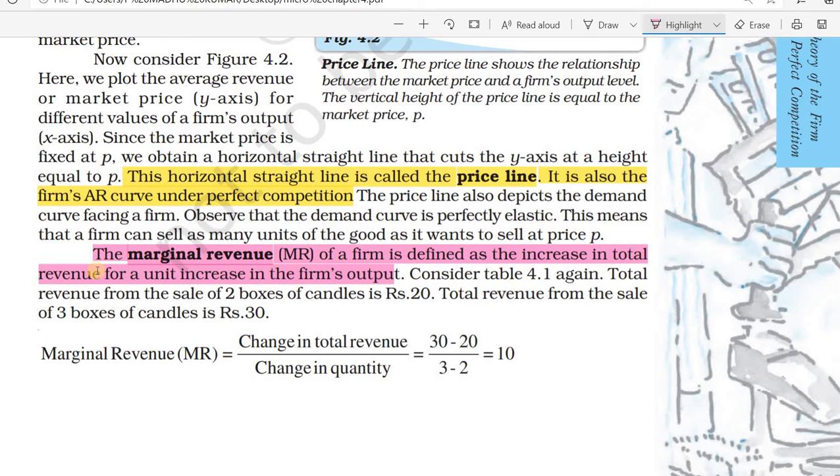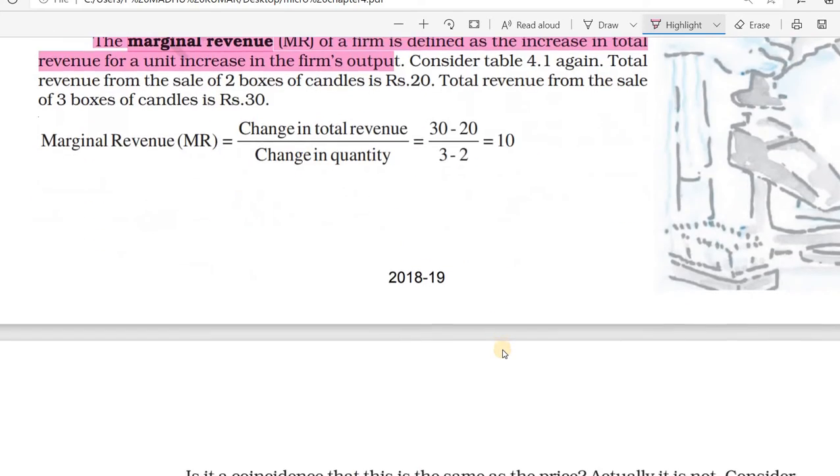Here one example is there. Total revenue from the sale of 2 boxes of candles was ₹20. Total revenue from the sale of 3 boxes became 30. Then what is the marginal revenue? 30 minus 20, it is 10. What is the equation then? Marginal revenue equals change in total revenue divided by change in quantity. Here, 30 minus 20 divided by 3 minus 2. Then the answer will be 10. Okay.